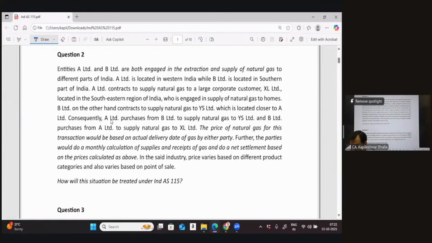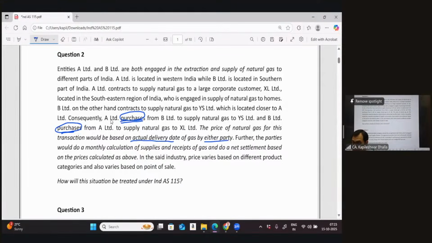Now the key point is that A purchases from B, and B also purchases from A. So A is making a purchase from B and B is also making a purchase from A. The price of the natural gas for this transaction is based on the actual delivery date of the gas by either party.